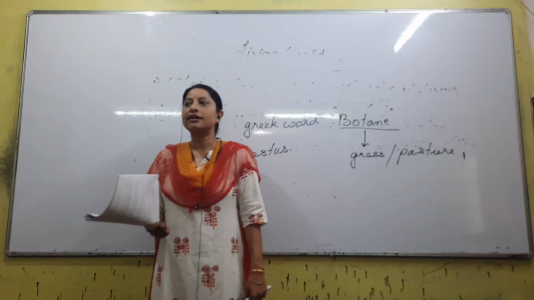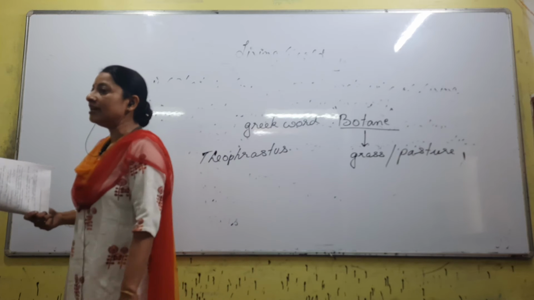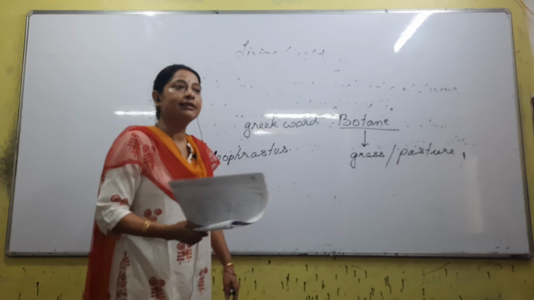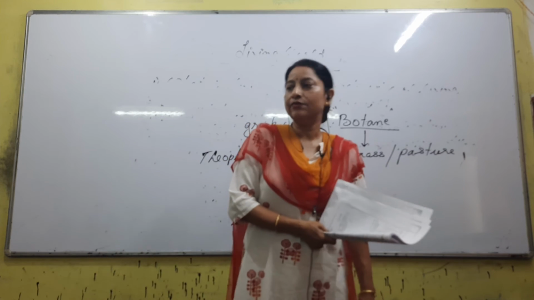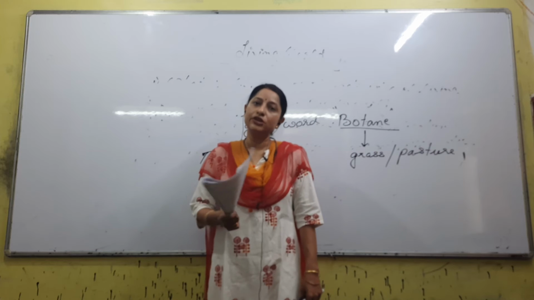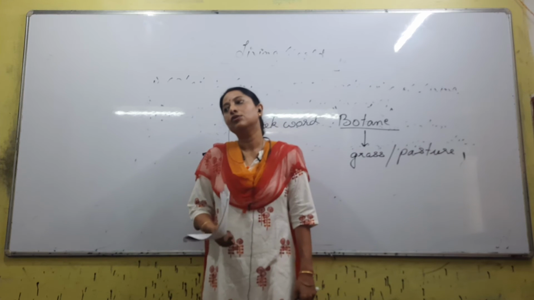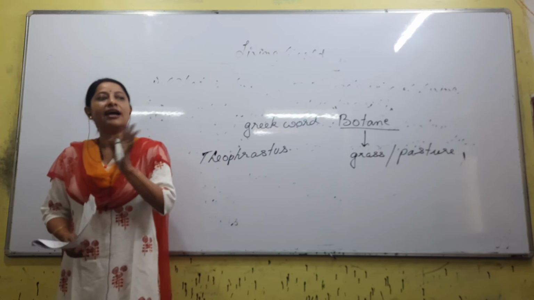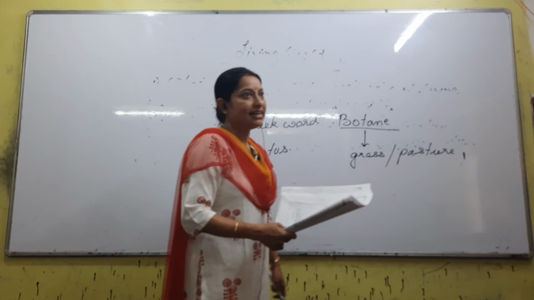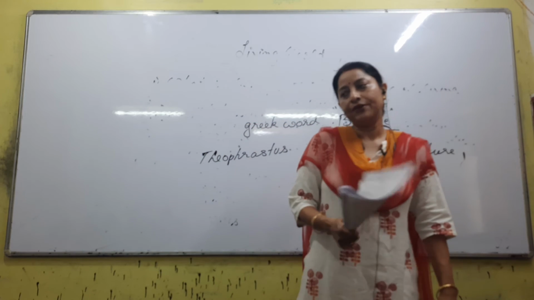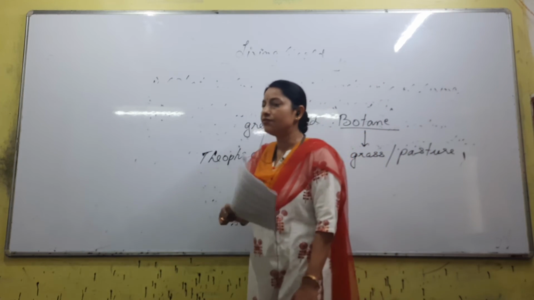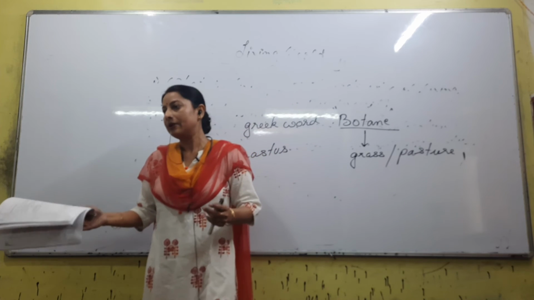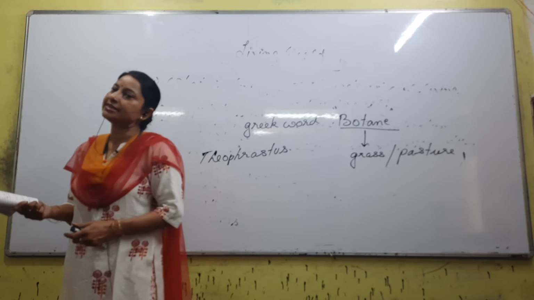Talking about sexual reproduction, the basic characteristic is that you need to have gametes, they must form and fusion must happen. Then only sexual reproduction will take place. If the organism does not produce gametes, then obviously it will not undergo sexual reproduction. Second point, sexual reproduction is generally a characteristic of higher organisms. Lower organisms generally do not reproduce sexually. Third point, the differences between sexual and asexual we will discuss in the form of a chart, along with types of sexual reproduction, types of asexual reproduction, etc.